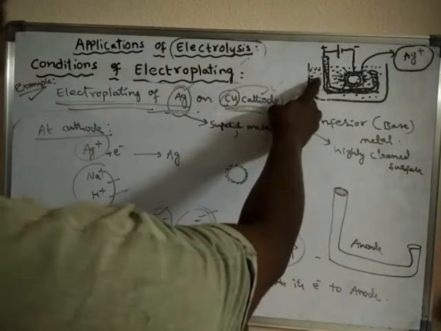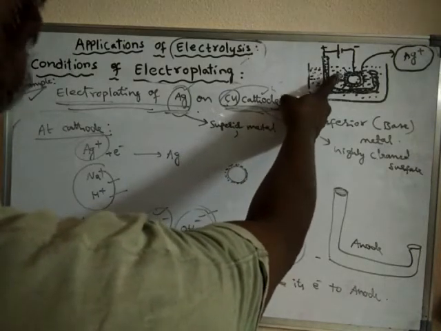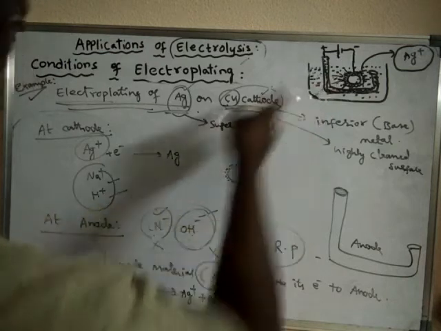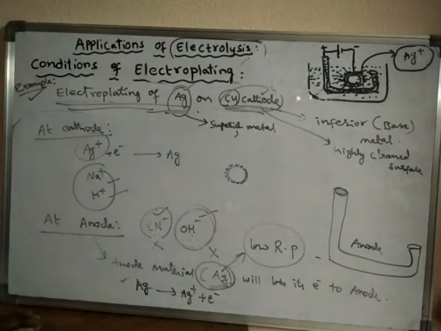Because at the same time the same number of silver ions are removed from the solution by the cathode. So overall strength of silver ions does not change in the electrolyte, as the number of silver ions entering the electrolyte is equal to the number of silver ions discharged at the cathode.